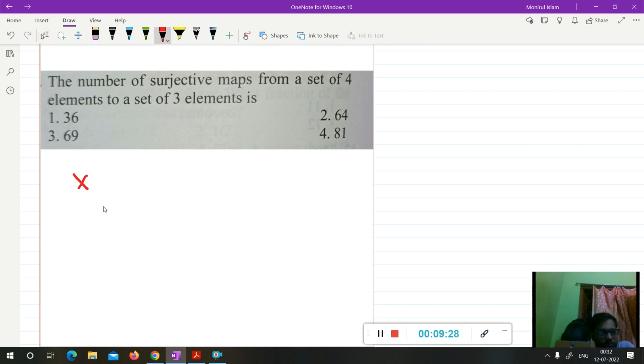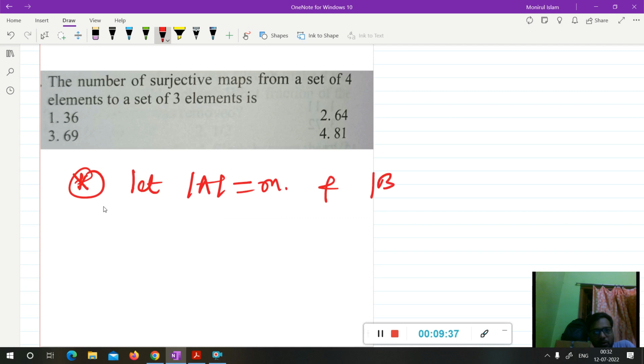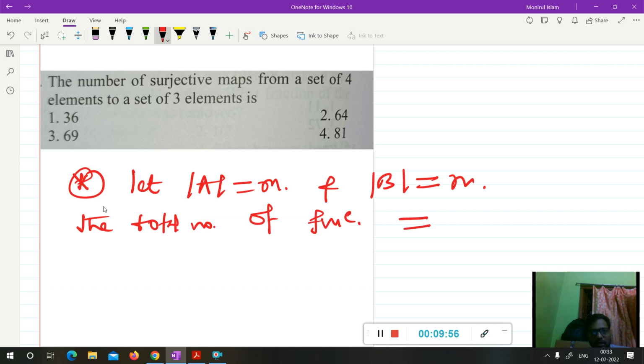So the result is this. Suppose A is a subset of R and it has m elements, and B is a subset of the real numbers with n elements. Then you can say the total number of functions from A to B will be the cardinality of B to the power of the cardinality of A, that is n to the power m.